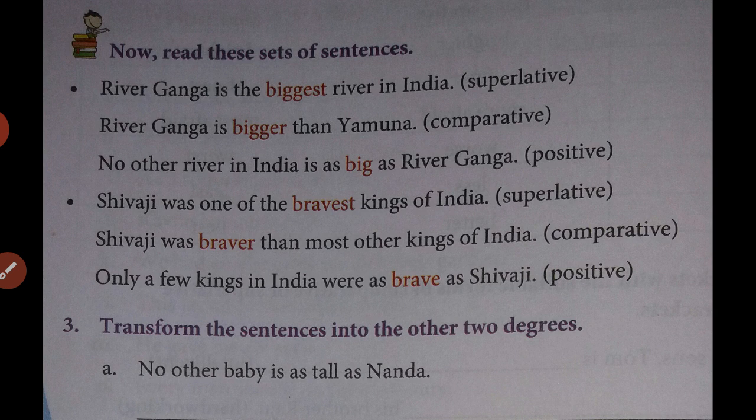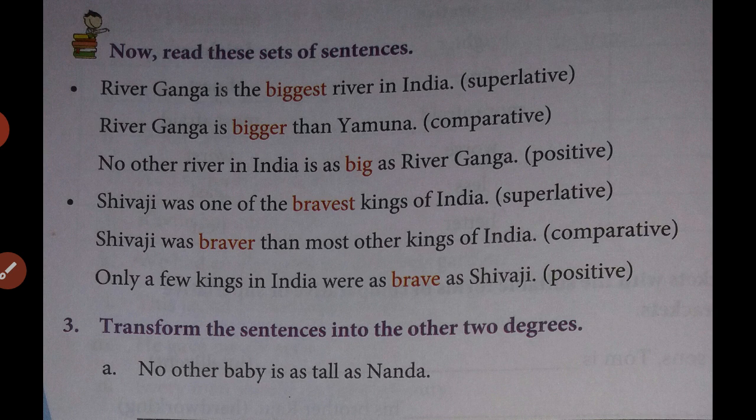It means if we add er to the simple form of an adjective, then it becomes the comparative adjective form. Sometimes, if the adjective has two syllables or more, in that case er is not added to the adjective, but we use more before the adjective, and then it becomes the comparative adjective form.